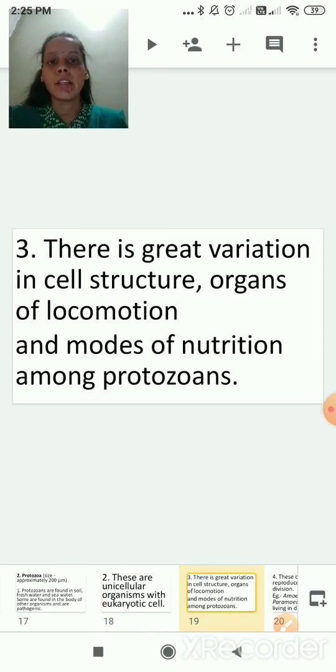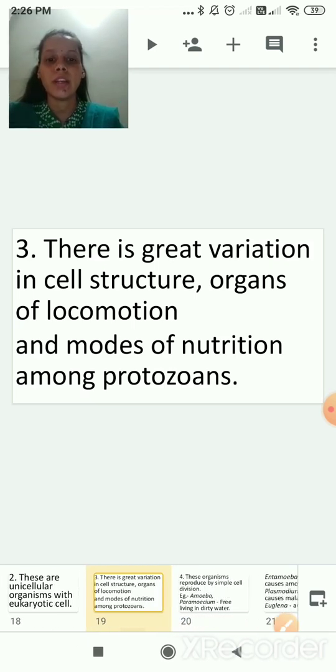Now the third point. There is great variation in cell structure, organs of locomotion and modes of nutrition among protozoans. In all the protozoans, the mode of nutrition, the cell structure and the organs of locomotion are not the same. They are different.